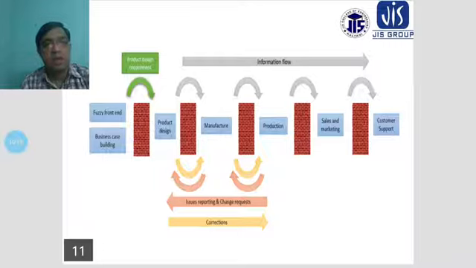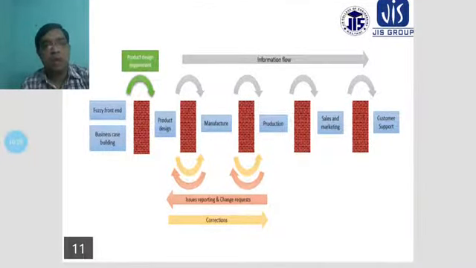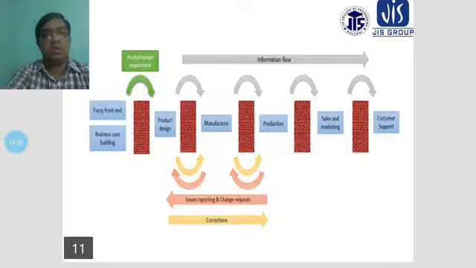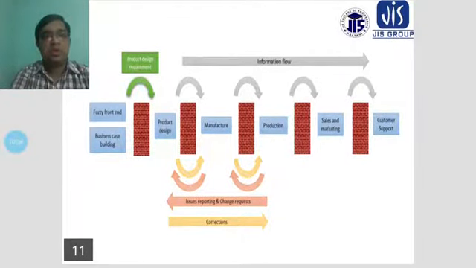Then the product designs will be given to the manufacturers to go to the production units, and the information flow procedures will be maintained. After this, production will start according to the procedures, and you have to produce a batch of products, more than 50,000 products produced at a time.